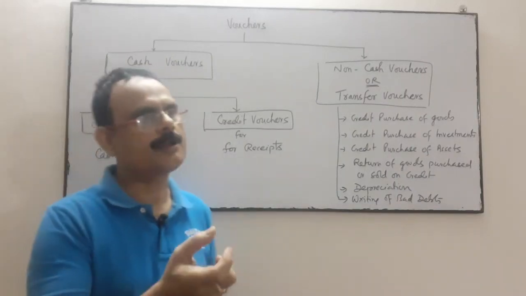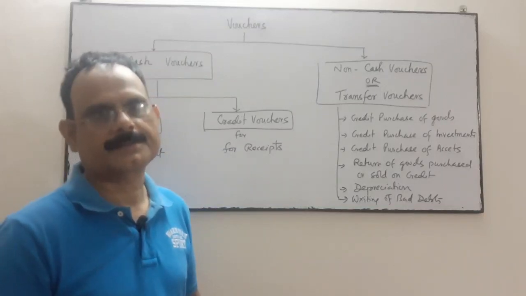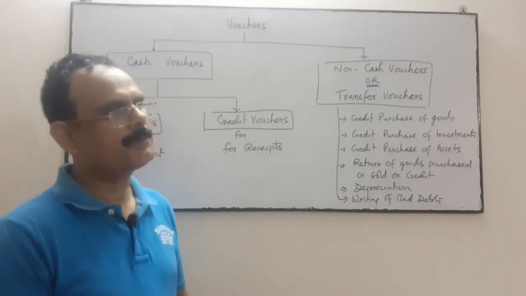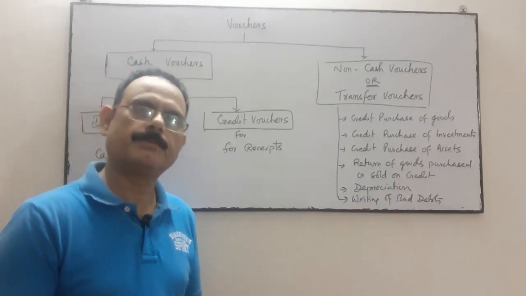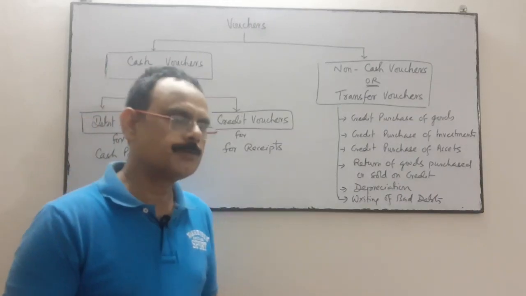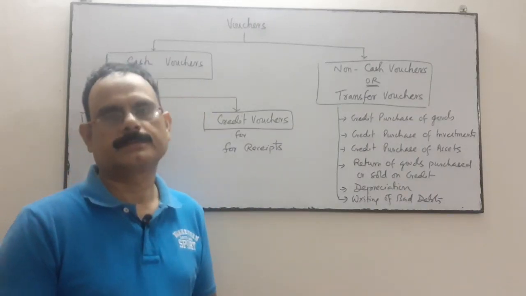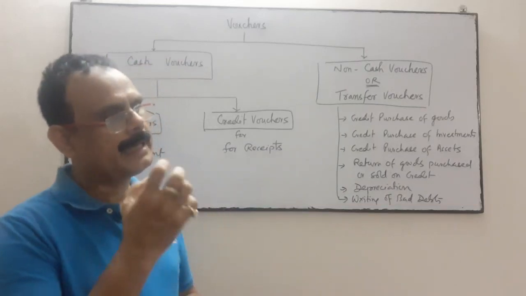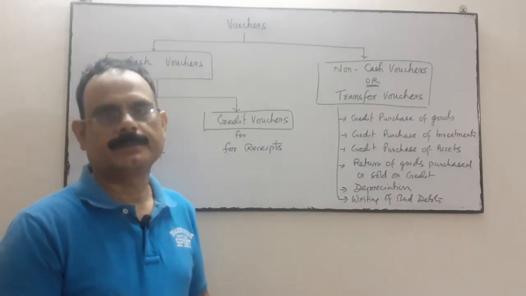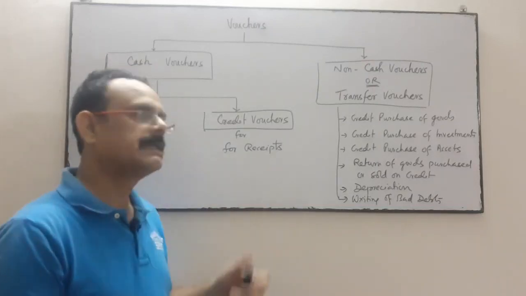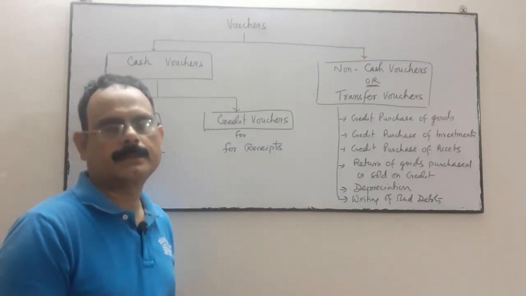For instance, sale of goods for cash, so we receive cash; sale of old furniture for cash; amount withdrawn from bank, so we have received cash. Any amount which is received, we prepare the credit voucher.